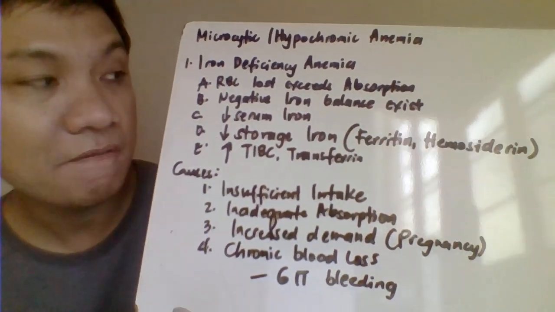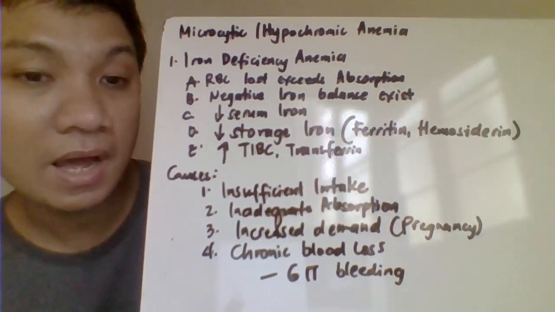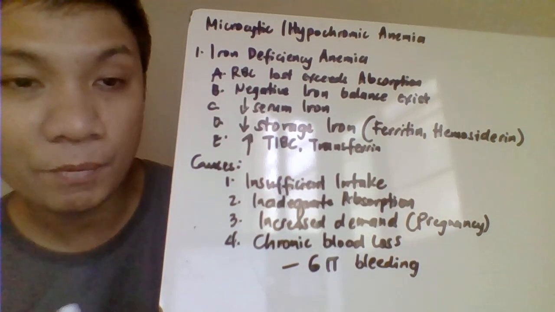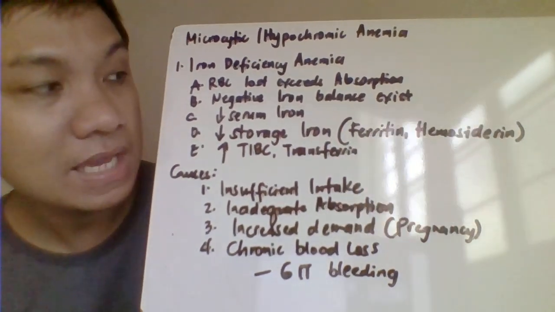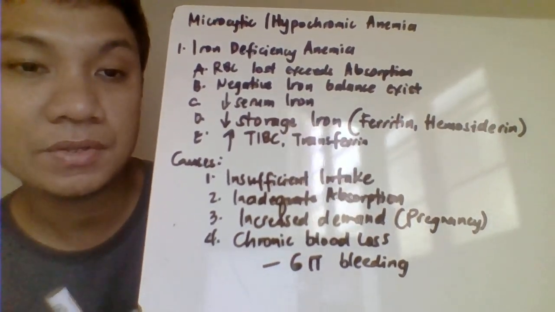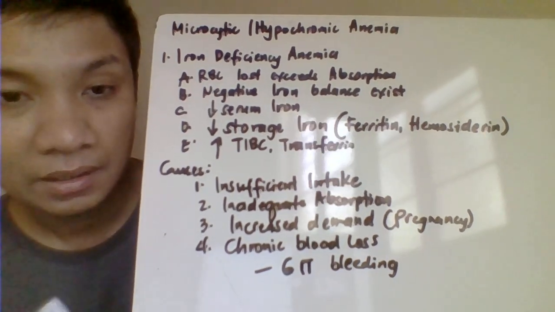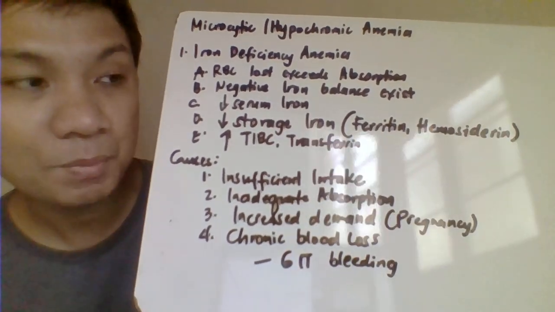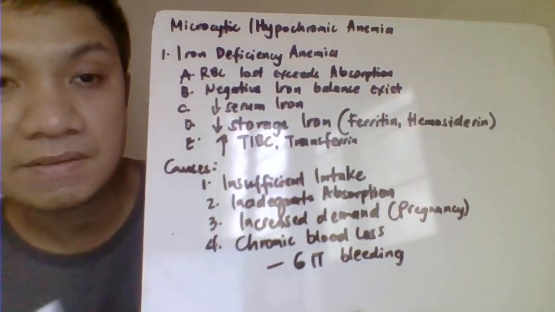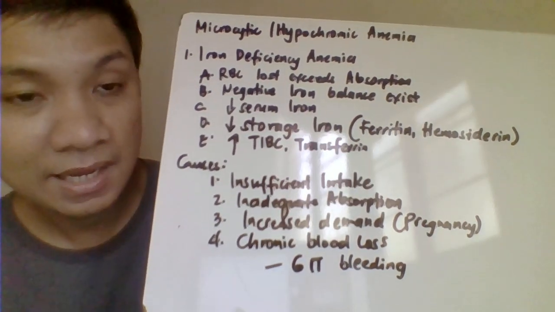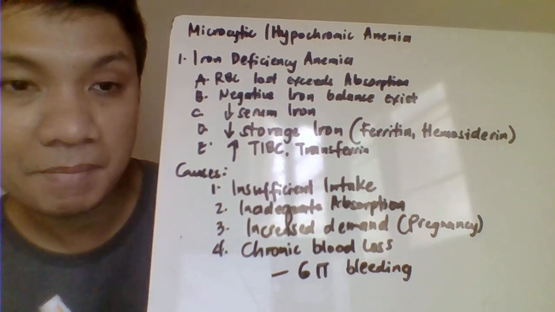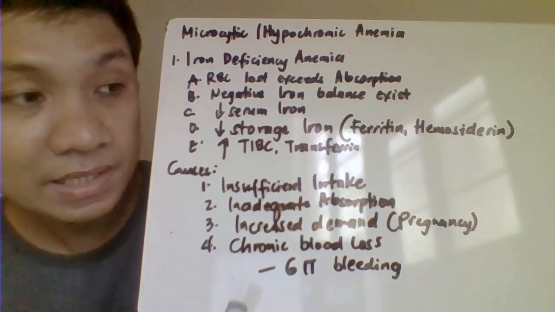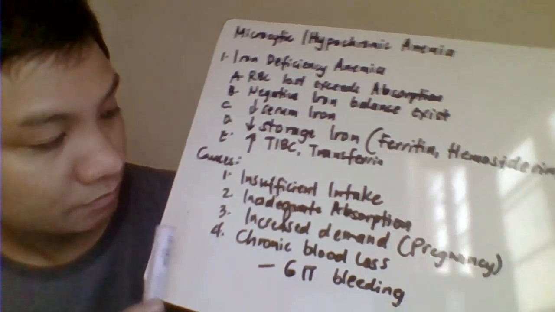We have also negative balance occur here with the iron concentration, decreased serum iron, and therefore ang storage iron wala ka rin. Wala kang ferritin or even your hemosiderin which are your storage iron. And therefore, since na wala kang mga protein na tinatransport, yung transport protein natin, the transferrin also is increased. And TIBC, total iron binding capacity, is also increased because again, your TIBC represent the concentration of your transferrin.